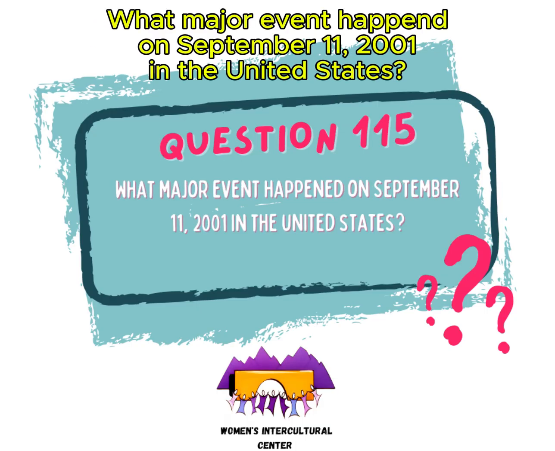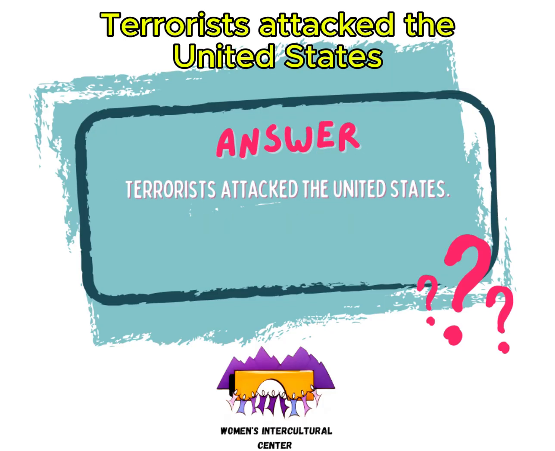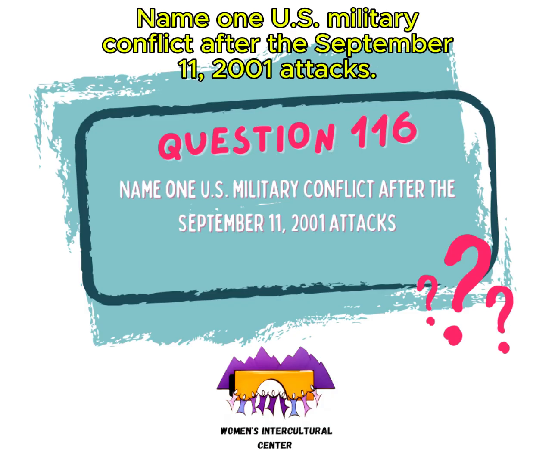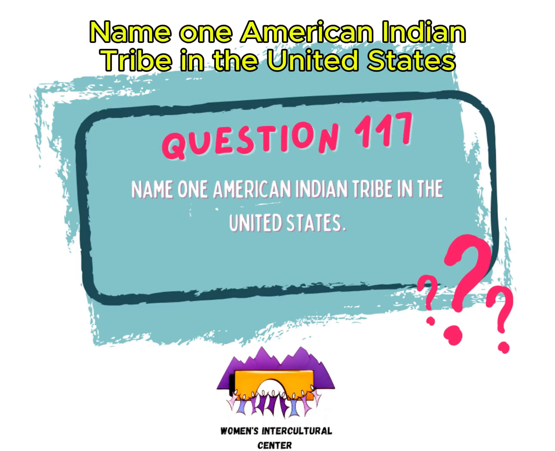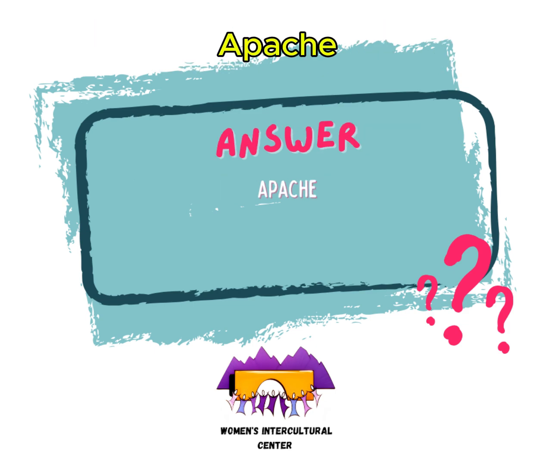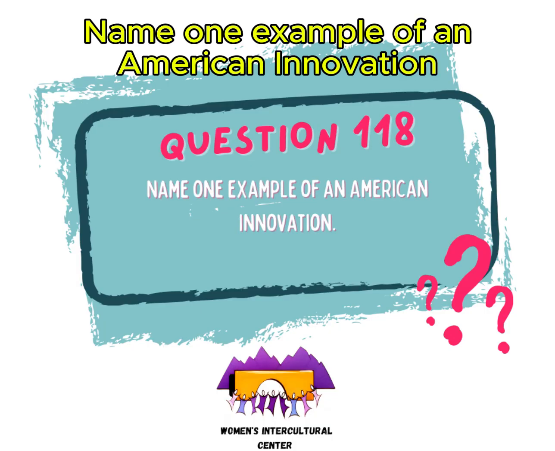What major event happened on September 11, 2001 in the United States? Terrorists attacked the United States. Name one U.S. military conflict after the September 11, 2001 attacks. War in Iraq. Name one American Indian tribe in the United States. Apache. Name one example of an American innovation. Airplane.